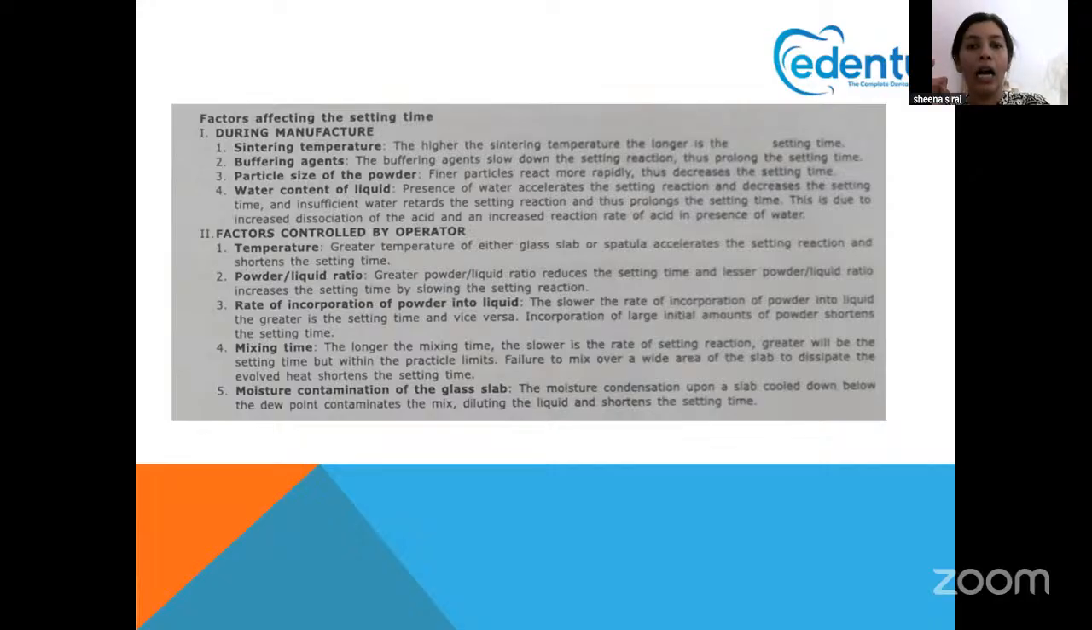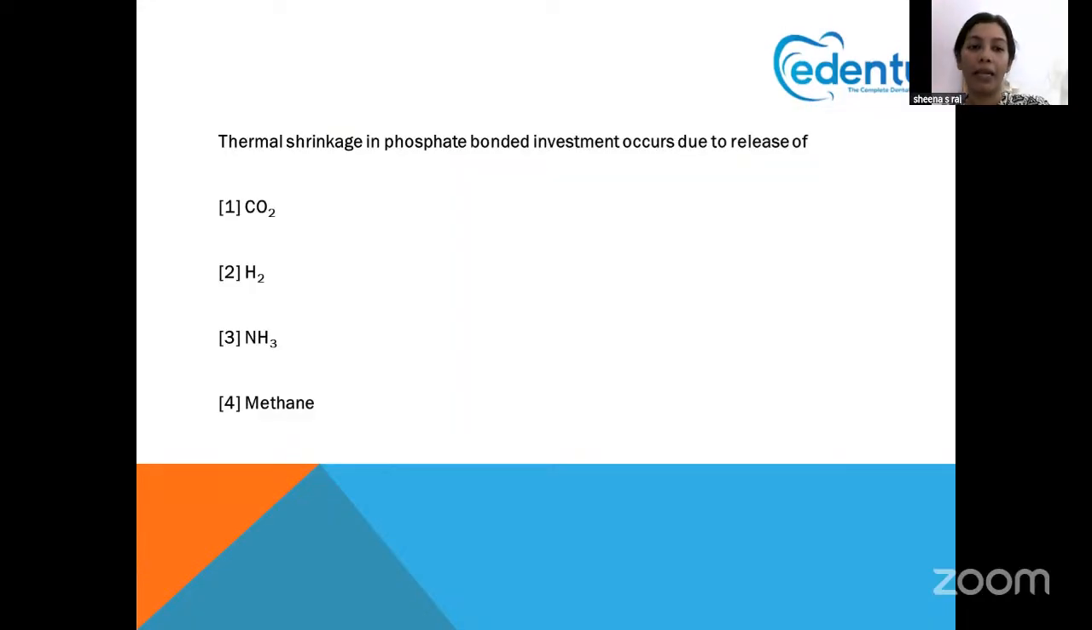One, powder liquid ratio. Greater the powder liquid ratio, the shorter the setting time. Rate of incorporation. Slower the rate of incorporation to the liquid, greater will be the setting time. It will take more setting time. Mixing time, the longer the mixing time means slower will be the setting reaction. Moisture contamination, as I told earlier, when we add a very small drop of water, it cools down the slab below the dew point, and it accelerates the setting reaction. Okay, this is another important point that you have to keep in mind.